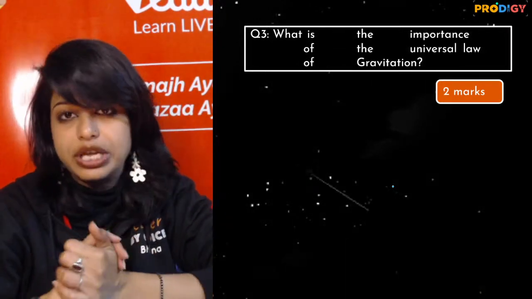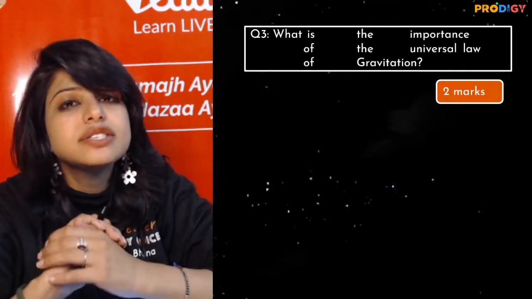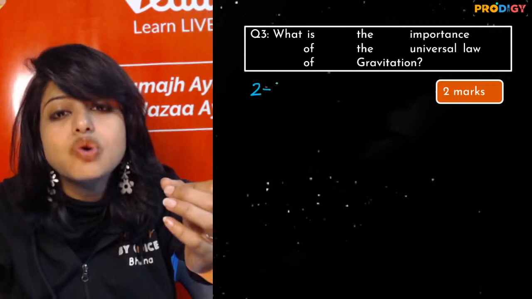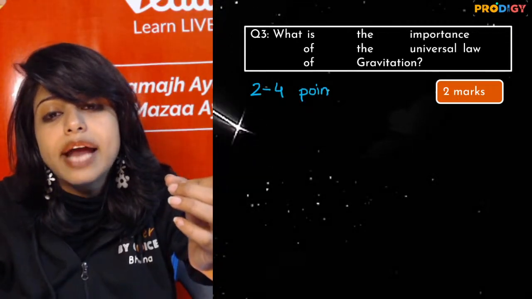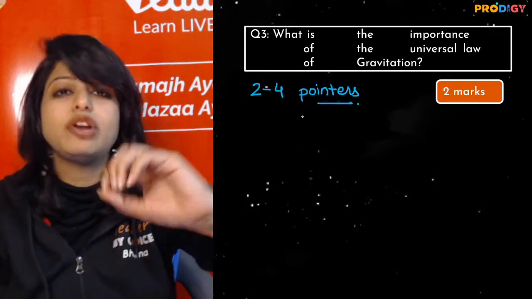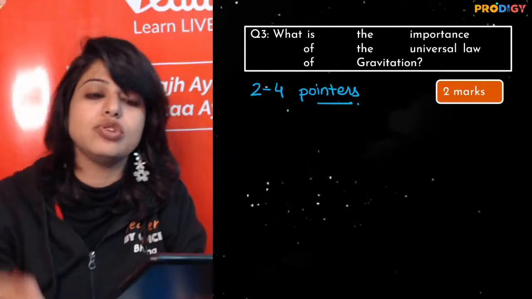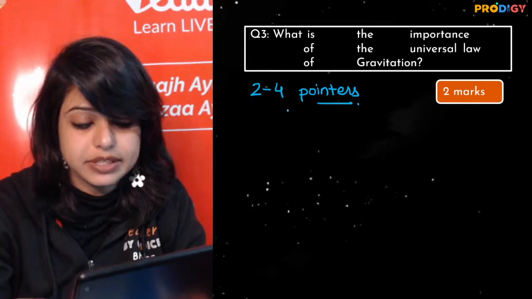Now this question for 2 marks is too easy. So you have to give 2 to 4 pointers writing the importance. If it would have been 1 mark, one line would do. But it has 2 marks, so you have to write 2 to 4 statements. Can you tell me?